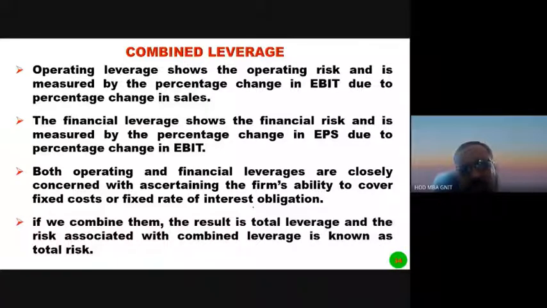If we combine both operating leverage and financial leverage, if we multiply both, then we get the total leverage of the business, so that we can know the amount of risk associated with the combined leverage. This risk is known as the total risk. When operating leverage and financial leverage are combined, it is known as total leverage, so that we know the total risk of the business.